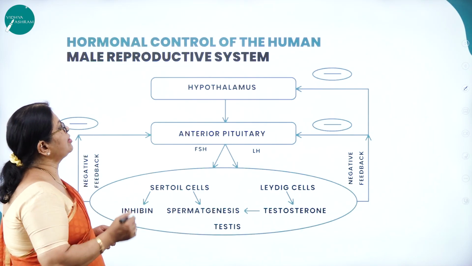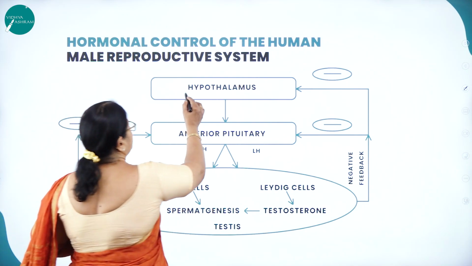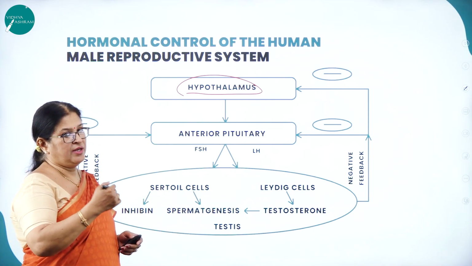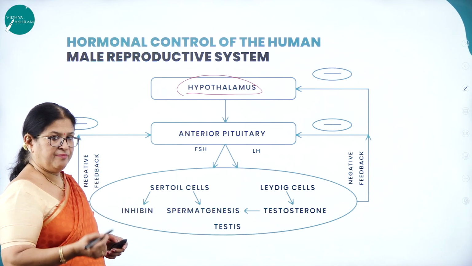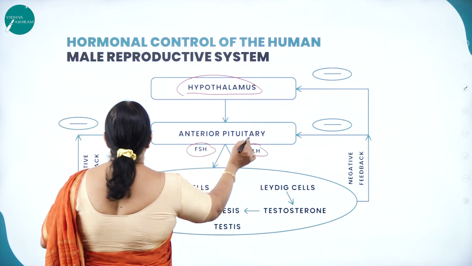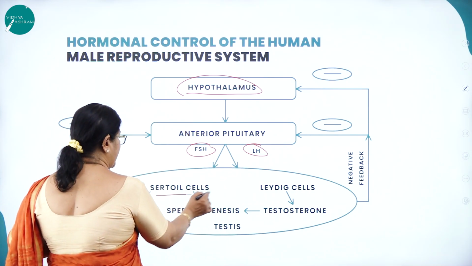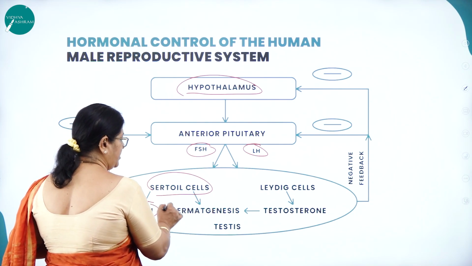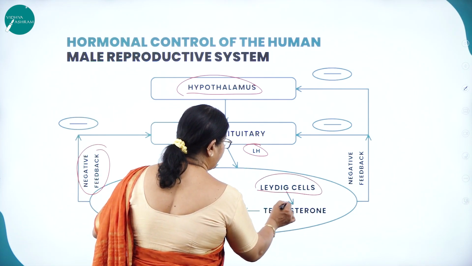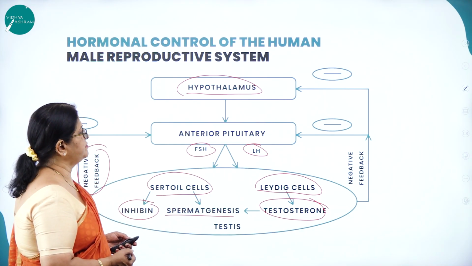Then this is the hormonal control of the human male reproductive system. As we know, the hypothalamus plays a very great role. The secretions of the hypothalamus go to the anterior pituitary, that is FSH and LH, and there is negative feedback. FSH acts on Sertoli cells, which secrete inhibin, and helps in spermatogenesis, whereas LH acts on Leydig cells to produce the male hormone called testosterone.